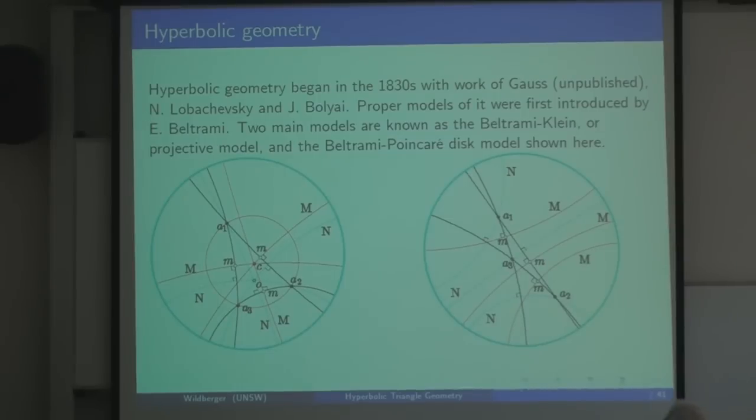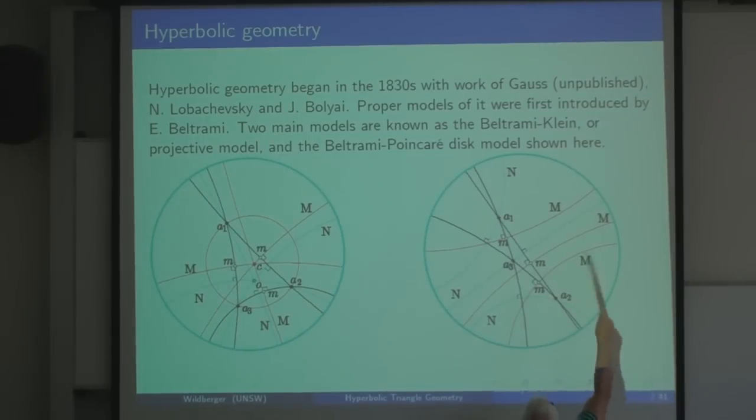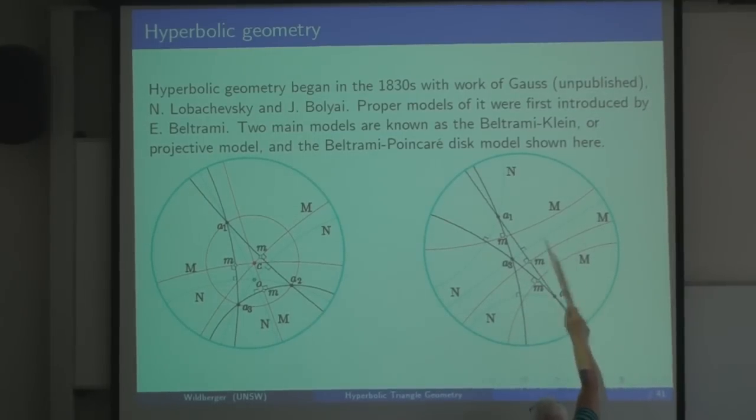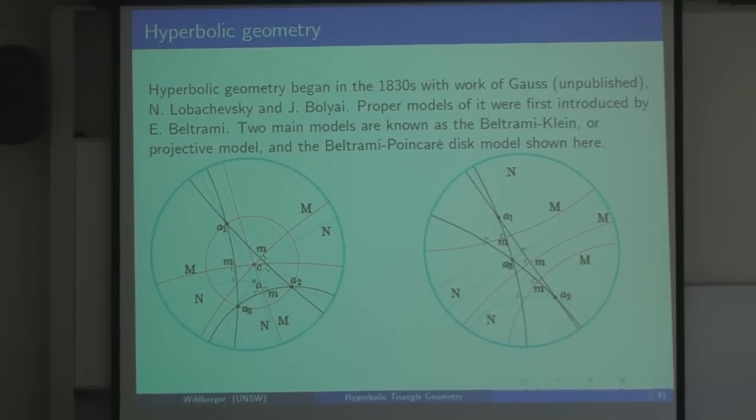What about the perpendicular bisectors? Well, we can find midpoints as usual. We can draw perpendicular bisectors through those midpoints. Those are the red ones. And similarly, those red ones are not meeting either. So there's no circumcenter either. Okay, well, if you don't have a circumcenter and you don't have an orthocenter, then one is discouraged. And one suspects that perhaps triangle geometry doesn't work very well in this context.